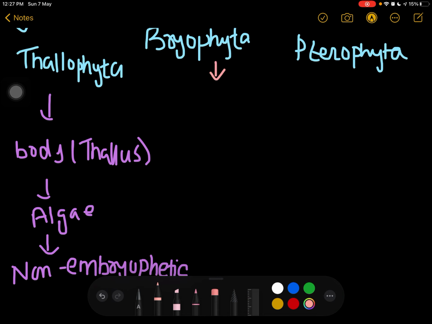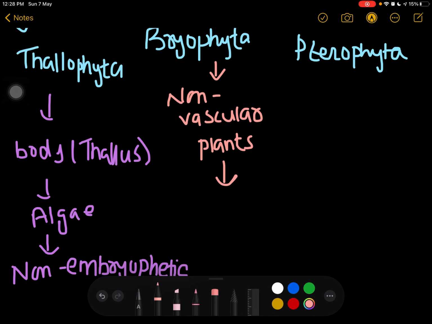Now let's discuss the bryophyta. Basically, these are non-vascular plants, but they are embryophytic. These are the first embryophytic plants.